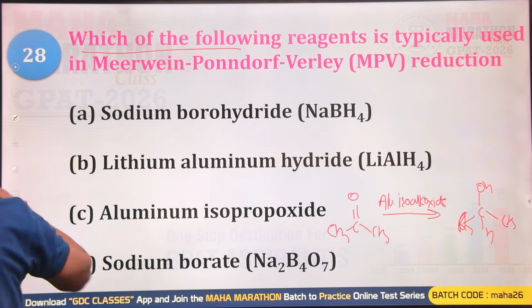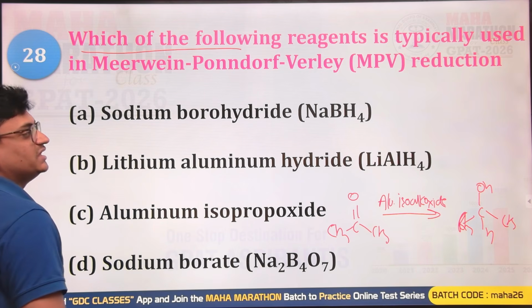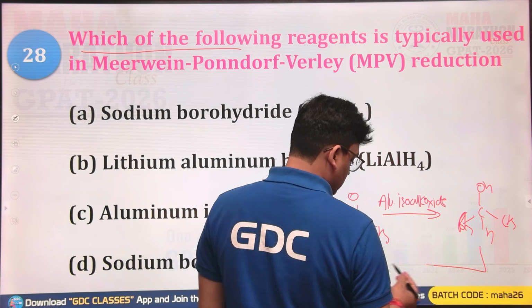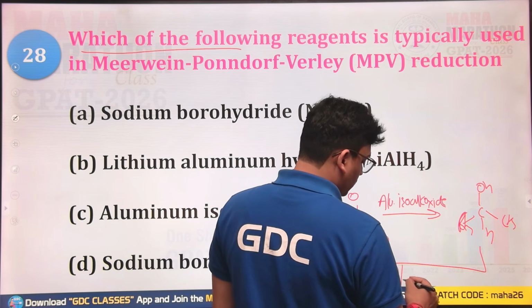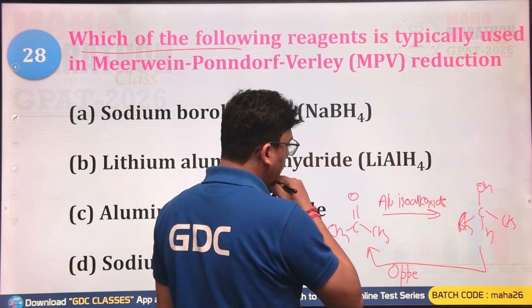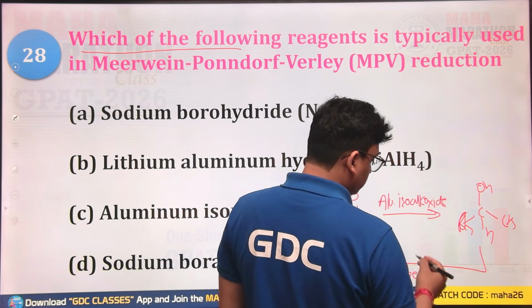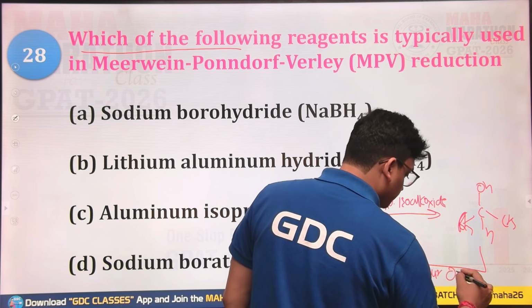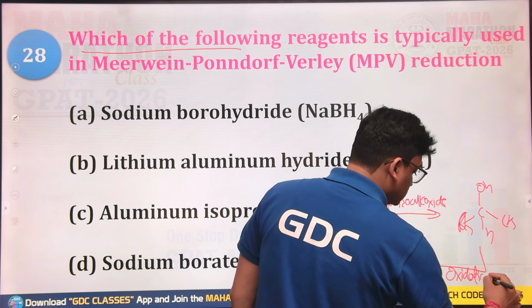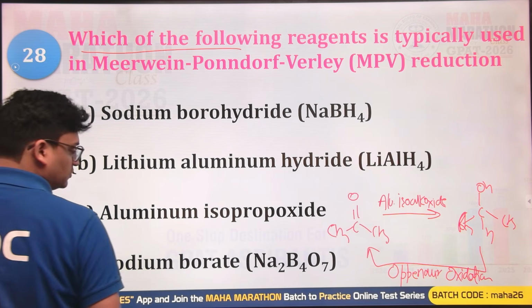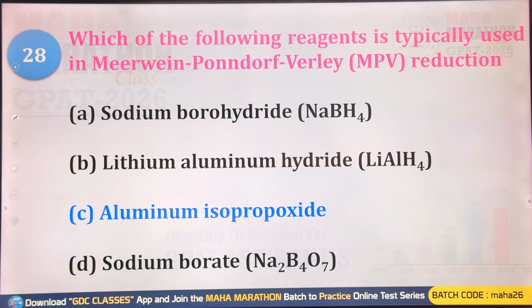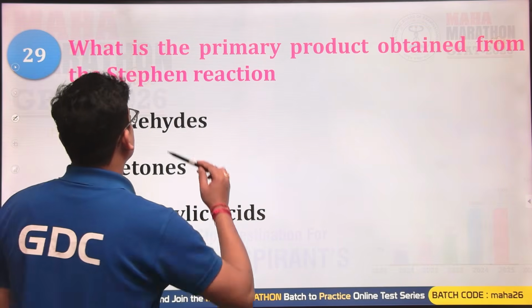So the ketone was reduced into what? Secondary alcohol. This reaction is known as the Meerwein-Ponndorf-Verley reduction reaction, and it is a reversible process. And the reverse of this is known as what? Oppenauer. When a 2 degree alcohol is oxidized into a ketone by utilizing aluminum alkoxide, this is known as Oppenauer oxidation reaction. So this is utilizing what? Aluminum isoalkoxide. It could be aluminum isopropoxide. Yes, that can be the right answer. So C will be the correct option for this question.